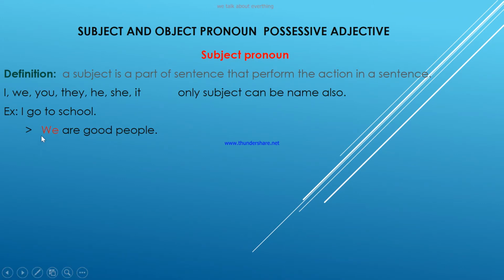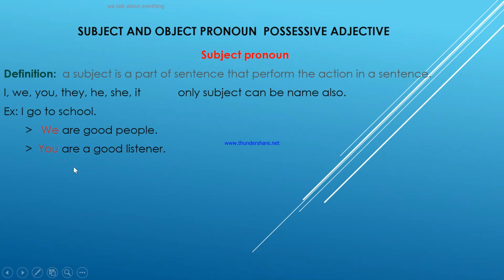The second one, let's use we. We are good people, right? We talks about many people, more than one actually, in one group. It is the first person plural. We are good people. So this state of being good is referred to we. So we is the receiver of the condition, state or action.